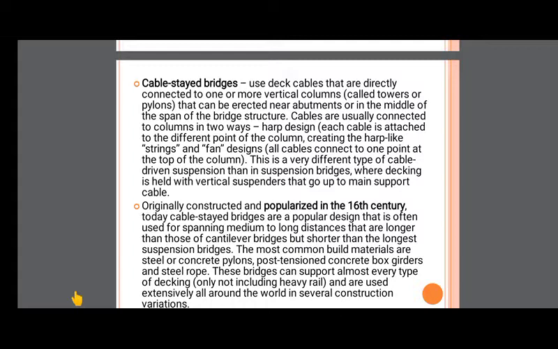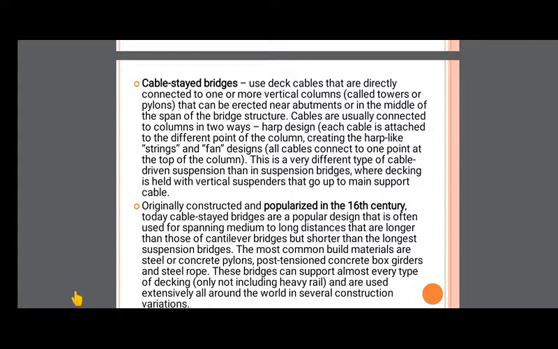The cables are connected to the column at one point and distributed through the deck slab, in the shape of strings in a fan design.